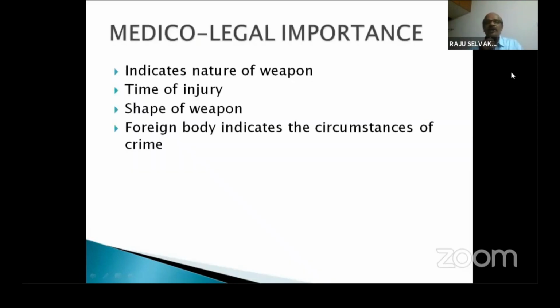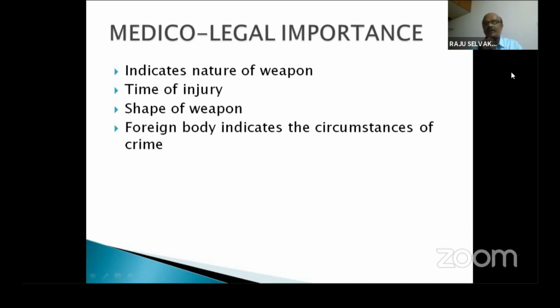So, what is the medico-legal importance? It indicates the nature of the weapon. The weapon may be known. It may be a rod or a stone or any other blunt weapon. And time of injury, by the appearance. If it is bleeding, bright red in color, and there is a swelling, all these indicate time of injury.